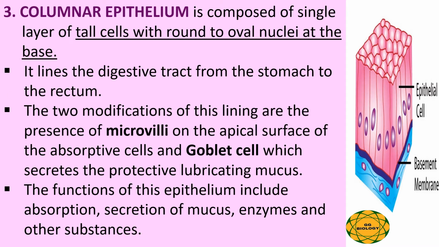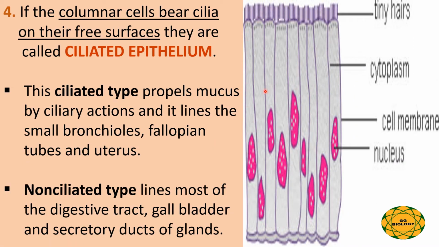If the columnar cells bear cilia on their free surfaces, they are called ciliated epithelium. This ciliated type propels the mucus by ciliary action and it lines the small bronchioles, fallopian tubes and uterus. The non-ciliated type lines most of the digestive tract, gallbladder and secretory ducts of glands.